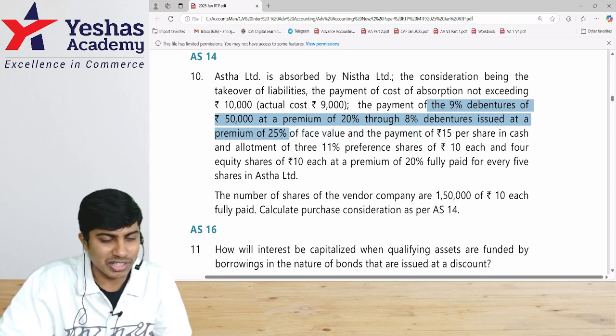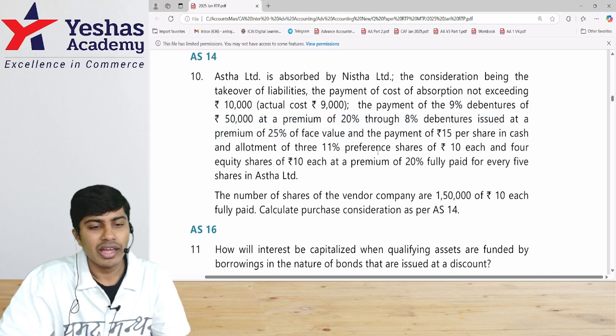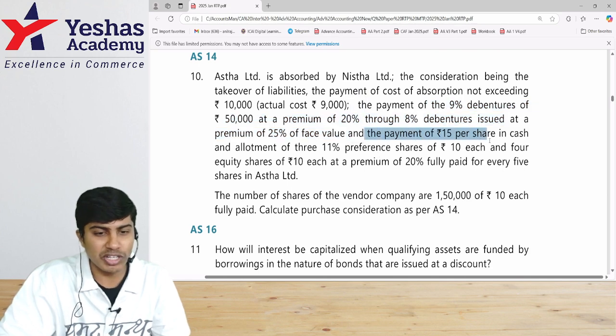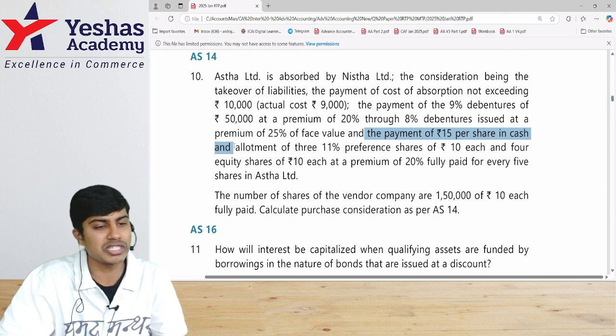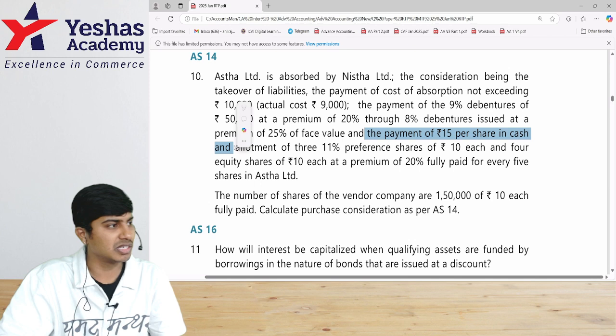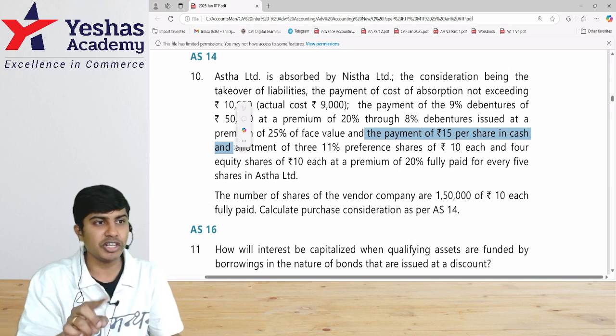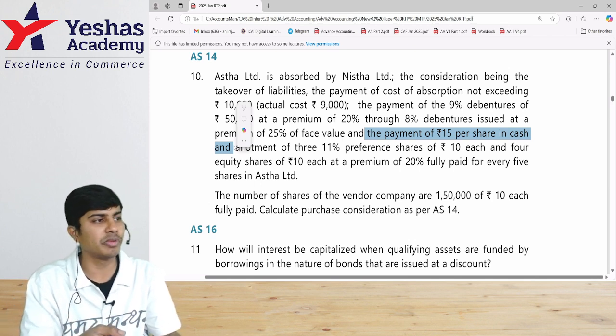Then what have they told after that? And the payment of rupees 15 per share in cash. For one share, 15 rupees they're giving cash. This is part of PC. For every share they're giving 15 rupees cash. This is PC. But for how many shares? We don't know that.